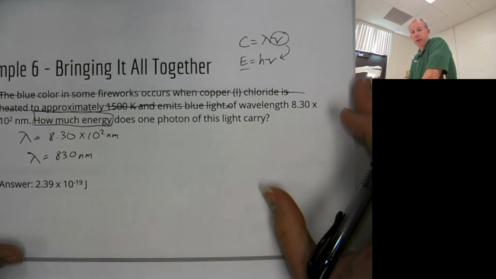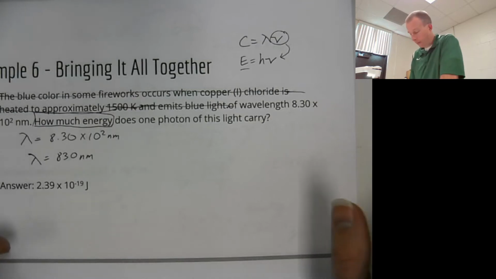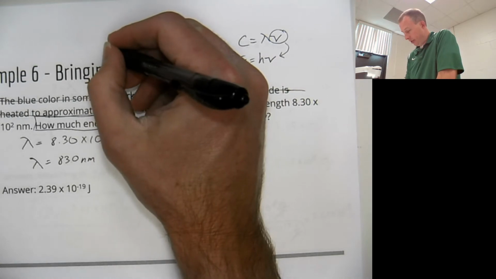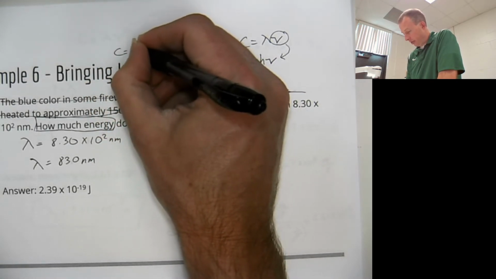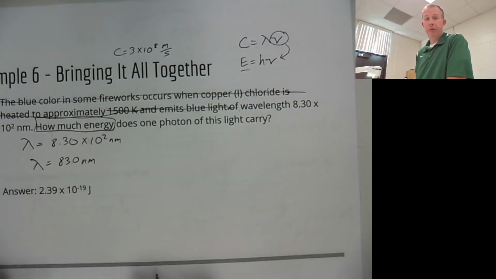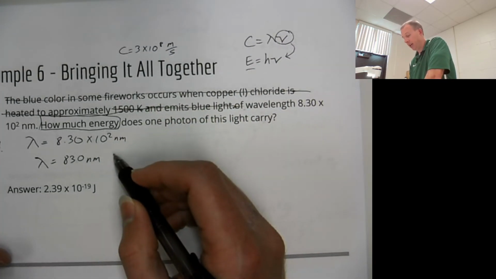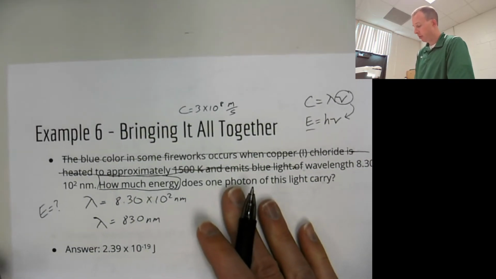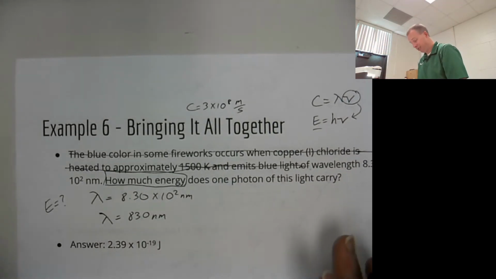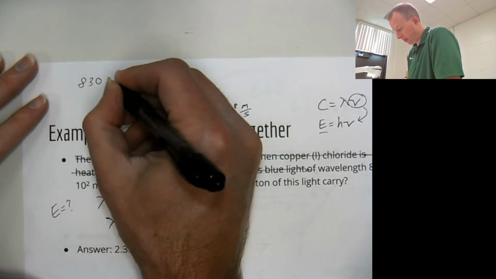So to do this, we will work through it here. We'll make it work. But the first thing, before we can do anything, is the speed of light, which is 3 times 10 to the 8th meters per second. So our constant value is in meters. This is in nanometers. Those do not go together. So what I'm going to do is show you how to convert really quickly from nanometers to meters. It's not hard. It's just something you got to do. So we'll say we've got 830 nanometers.